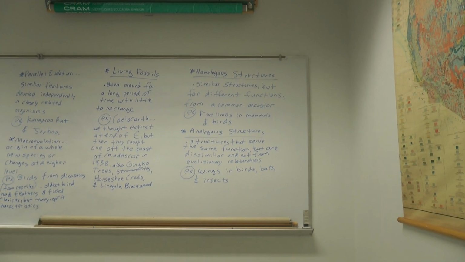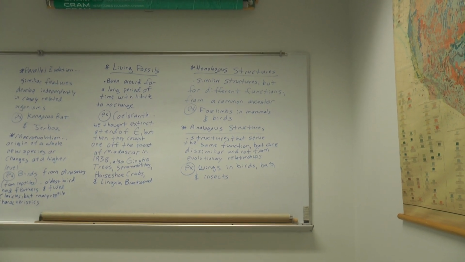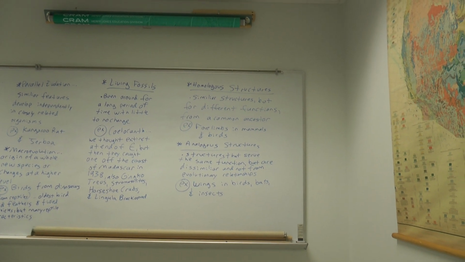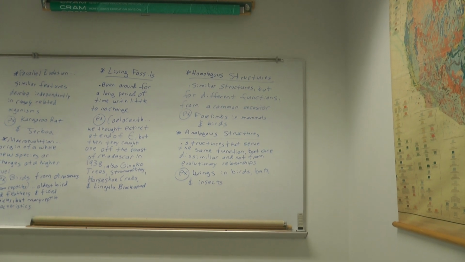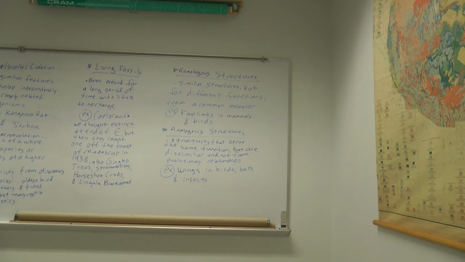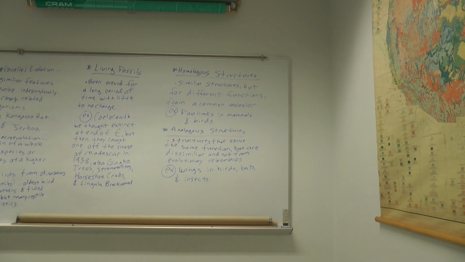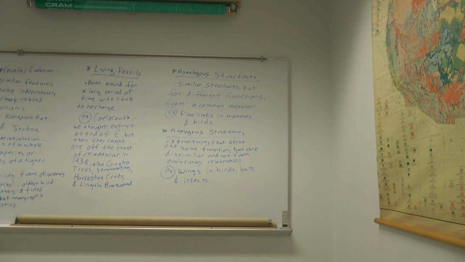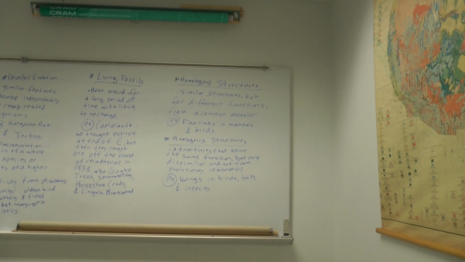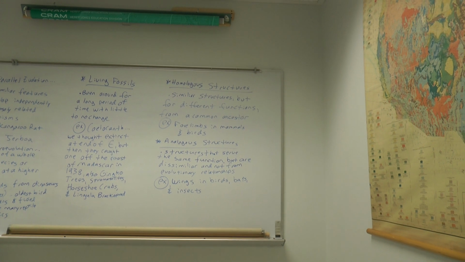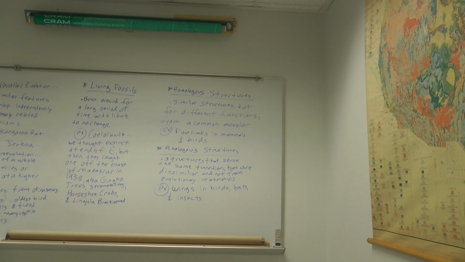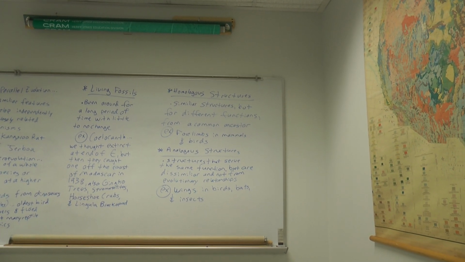Okay, how about analogous structures? These are structures that serve the same function, but are dissimilar, not alike, and have nothing to do with any evolutionary relationships. The example here would be wings, comparing wings in, say, birds, bats, and insects. Bats, of course, are mammals, if you did not know that. Bats are using their wings to fly, as are birds, as are insects. So the wings are serving the same function for each of these creatures, but they look different, they're not exactly the same, and they do not come about from some evolutionary relationship.